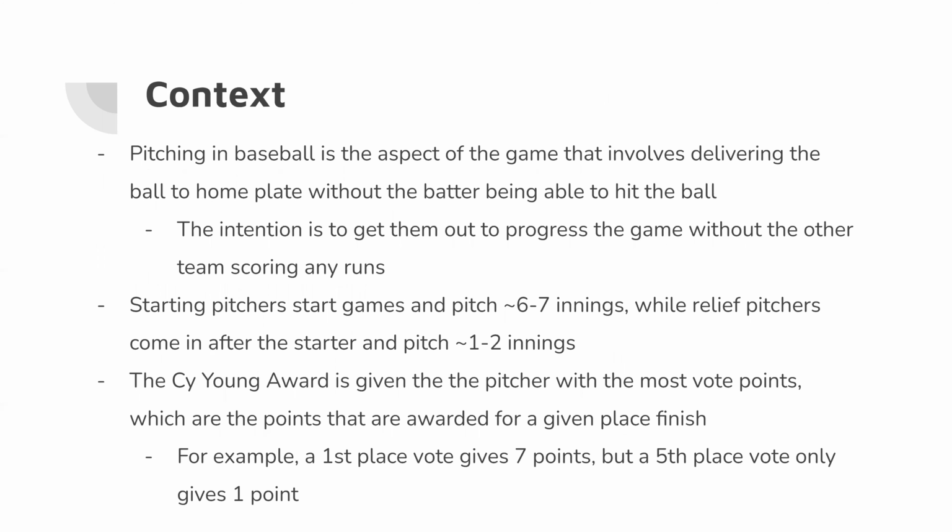And for some context, pitching in baseball is when the pitcher throws the ball to the batter, trying to get the batter out while the batter tries to hit the ball. Starting pitchers start the game and usually pitch about 6 to 7 innings, and then relief pitchers come in at the end, pitching 1 to 2 innings apiece to finish out the game. And then the Cy Young Award is an award given at the end of the year and is decided by whichever pitcher gets the most Cy Young votes. The votes are given on a ballot of 1 to 5, with first place getting 7 points and fifth place getting 1 point.